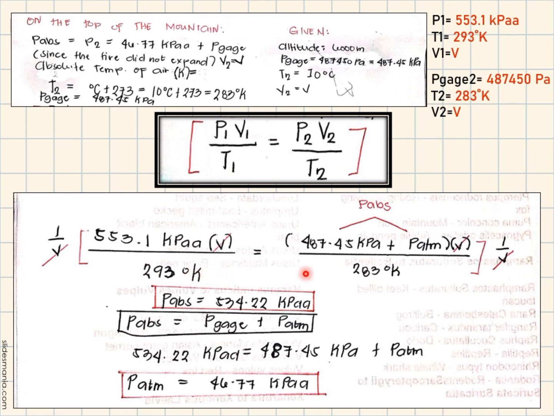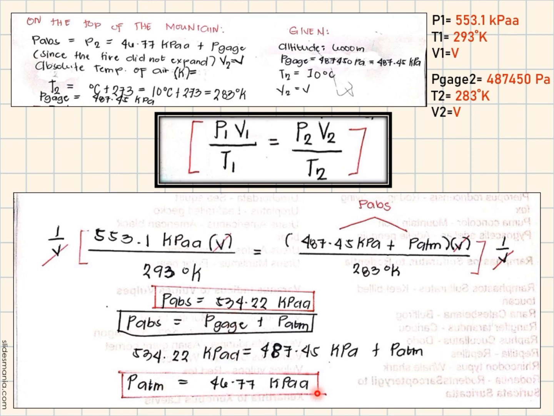But since atmospheric pressure 2 is missing, we will put this as 487.45 kilopascal plus atmospheric pressure 2 times volume 2 over temperature 2, which is 283 Kelvin, which would result to atmospheric pressure of 46.77 kilopascal absolute.